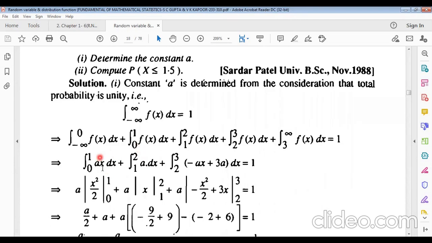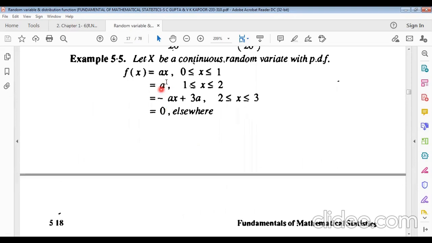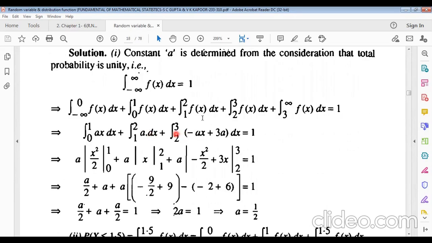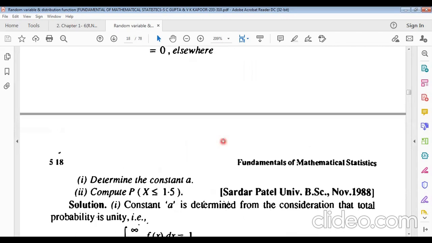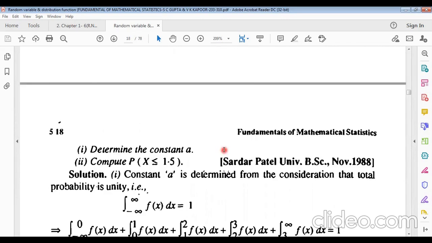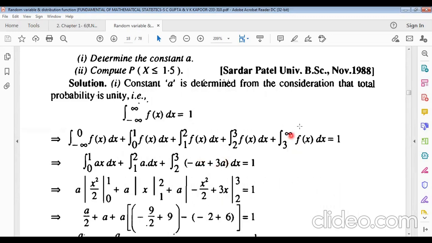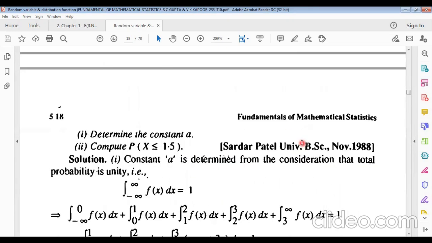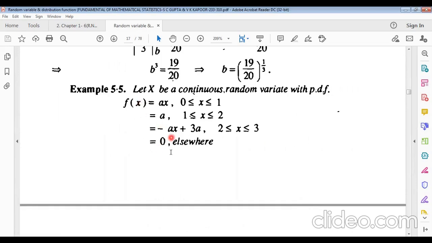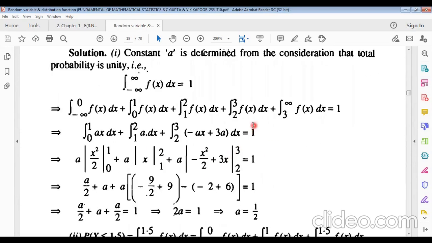0 to 1 x dx, and this is also a. f of x equals to what? For the interval 1 and 2, f of x equals a. So for the interval 2 to 3, f of x what will be? Minus x plus thrice a. Otherwise it will be 0 because this is given. Otherwise f of x equals 0. So only you have to put these three integral values from the given functional values.